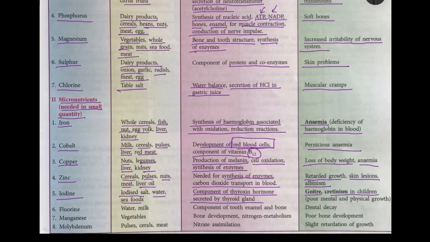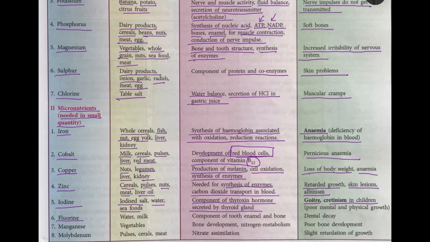Next micronutrient is fluorine. You get your fluorine from mineral water and milk. It is the component of tooth enamel and bone. And deficiency disease is dental decay. Your teeth get decayed. Next is manganese. You get your manganese from vegetables, and it is required for bone development and even nitrogen metabolism. And the deficiency disease is poor bone development.